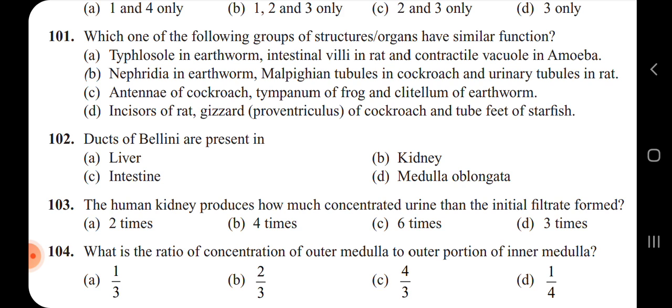So all these three mentioned in option B help in the excretion of nitrogenous waste. Hence option B is the right answer.